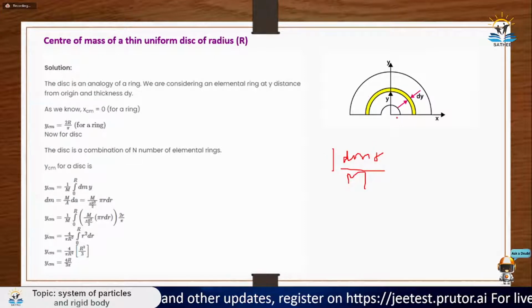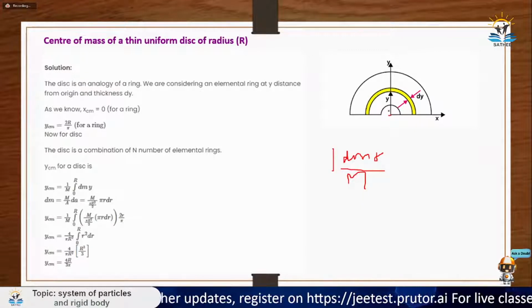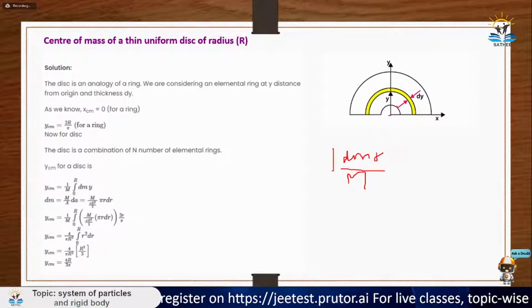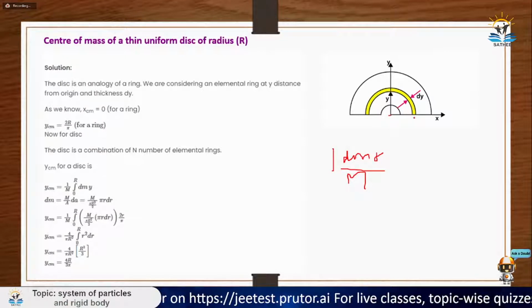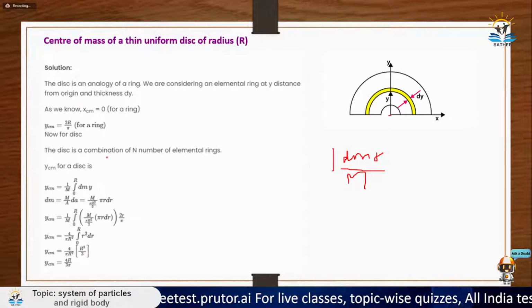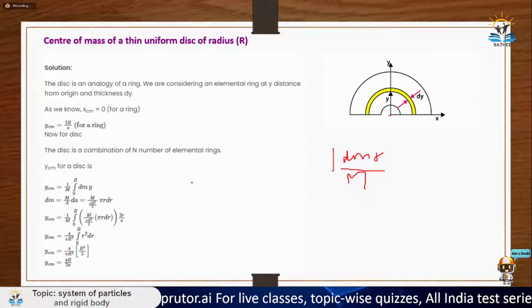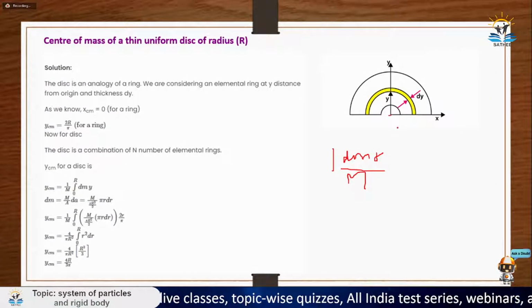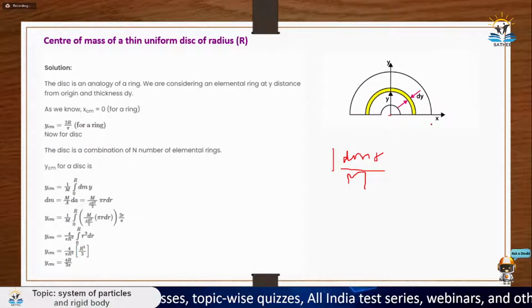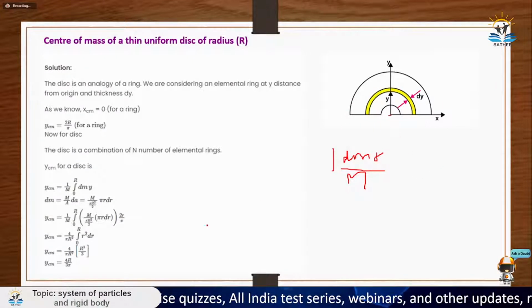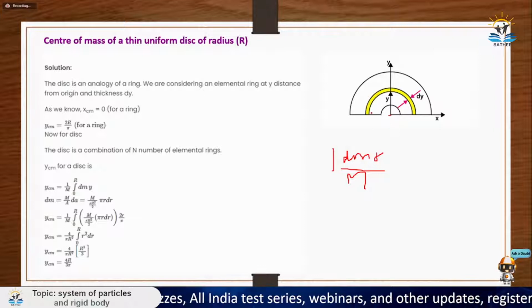Okay, so here how to calculate dm from, let's say here you go x distance. Since here it is not something, starting from here go y distance, cut a small ring of dy segment. Then how to calculate the mass? Mass is nothing but, since the whole ring is there in pi r square by 2. Why pi r square by 2? Because it is like half the area of the circle, because it is only half circle. So m by pi r square by 2 into the area of this ring.